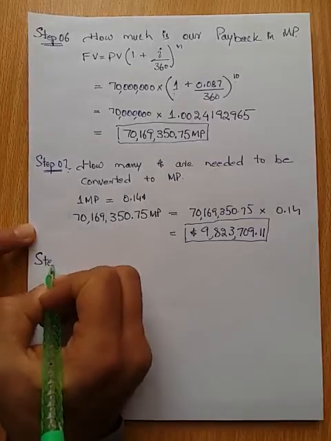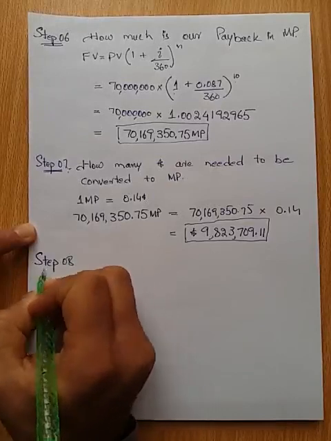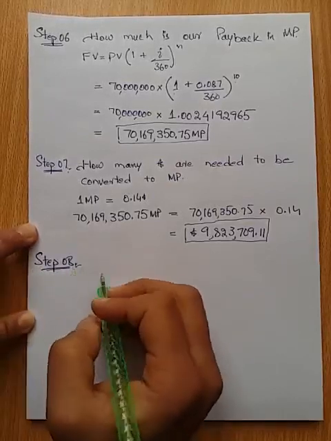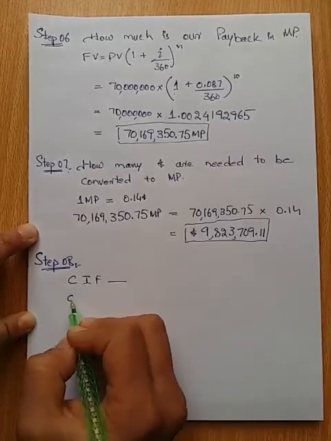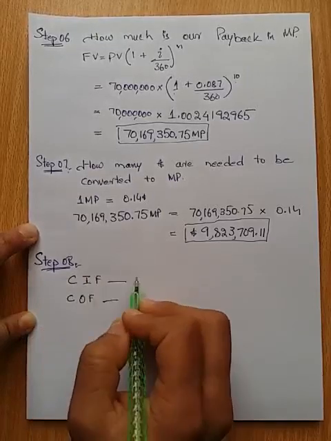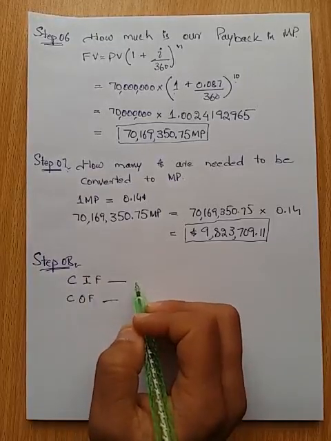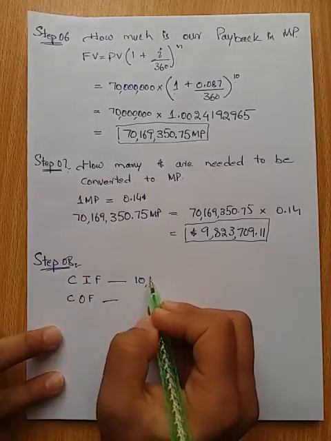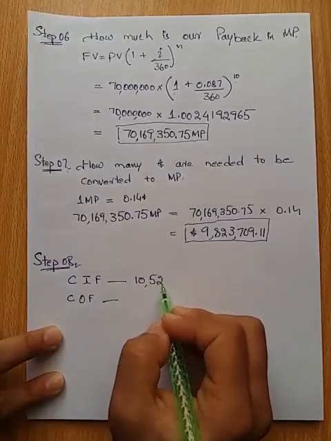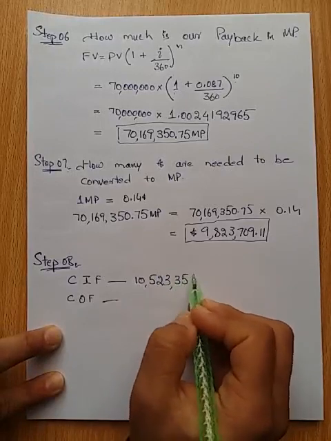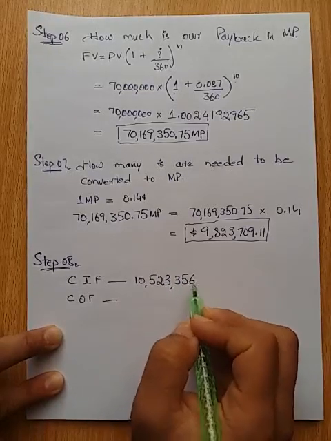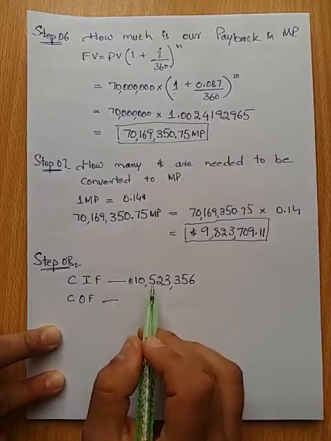Let's calculate how much we would end up with extra. We take cash inflow minus cash outflow. Our cash inflow was 10,523,356, a rounded figure, which I took from step number 5.